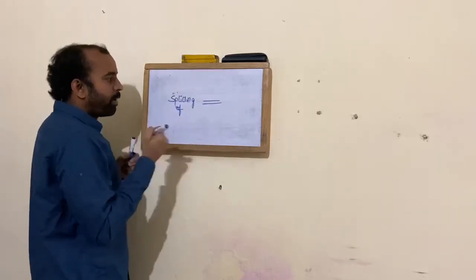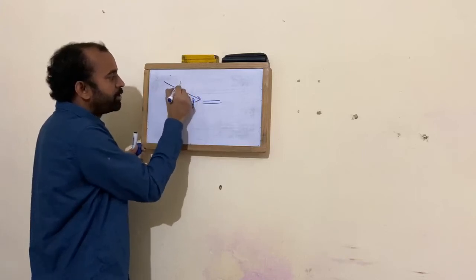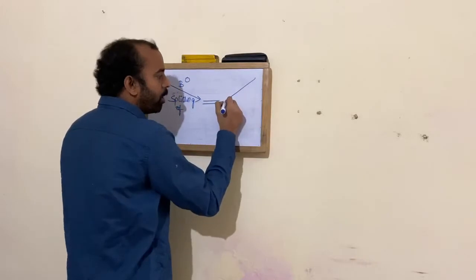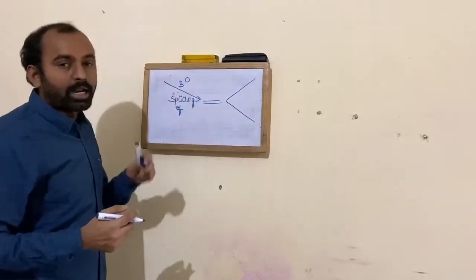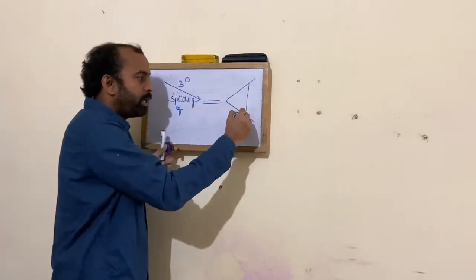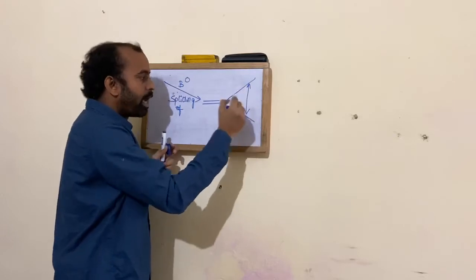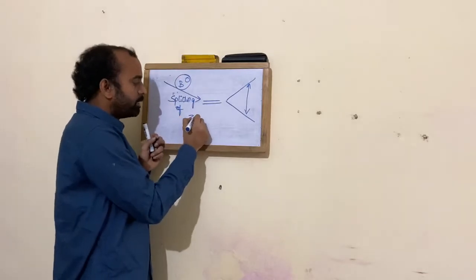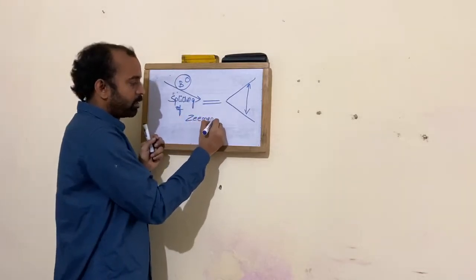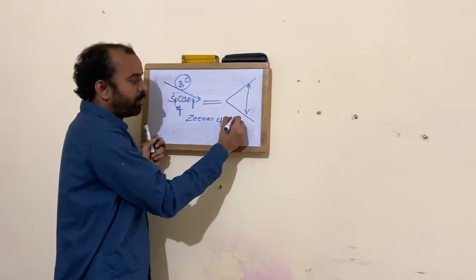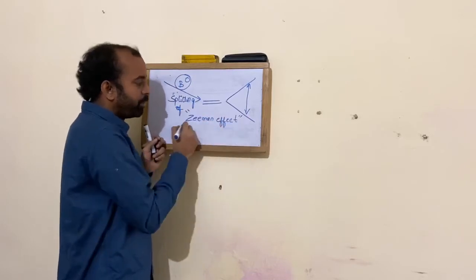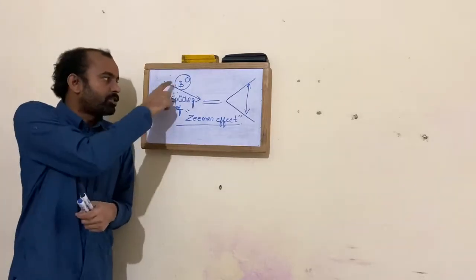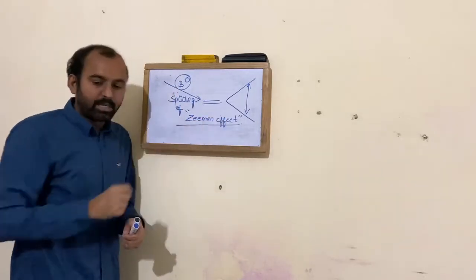Now suppose I apply a magnetic field B0, then there is a splitting of the spectral line. This splitting of spectral line in the presence of a magnetic field is called the Zeeman effect. This is the fundamental information you need to know: splitting of spectral line in the presence of a magnetic field is called the Zeeman effect.